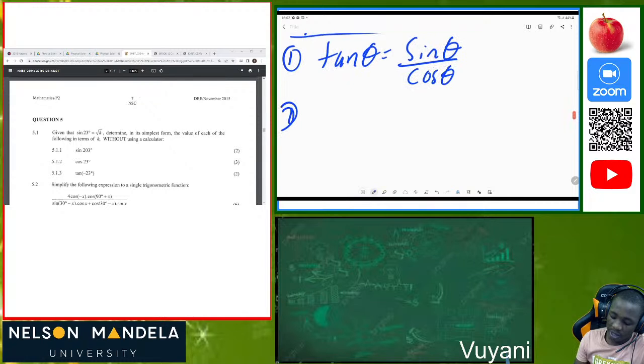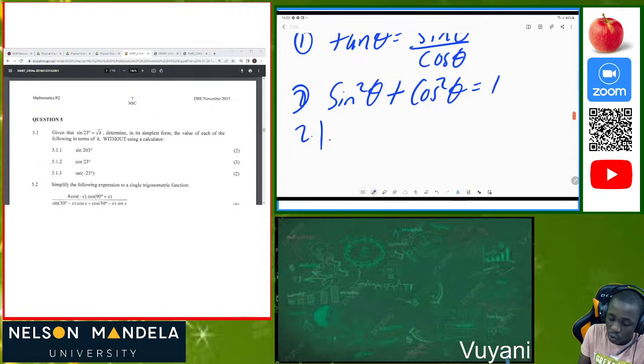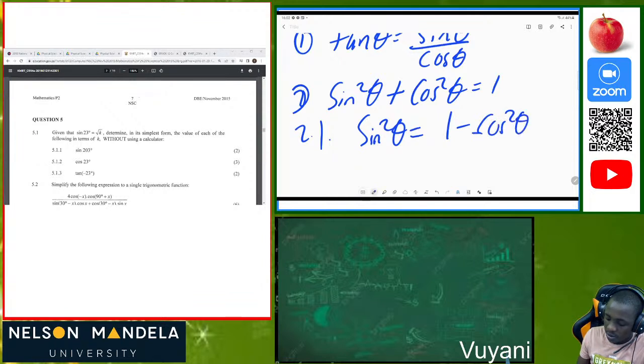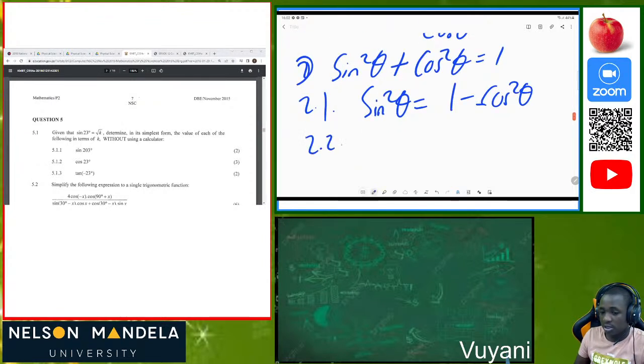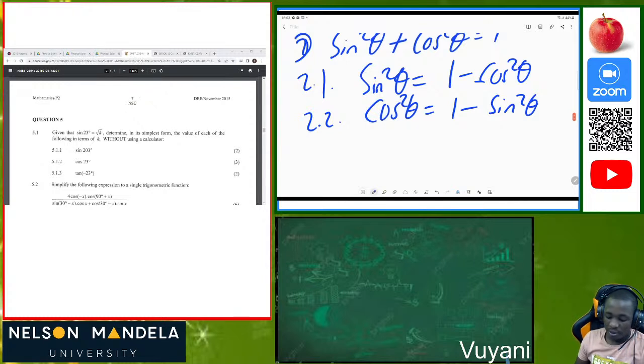Then the second one, we were given that sine squared of theta plus cos squared of theta is always equal to 1. I always have three identities because I have only two from grade 11, but I can make one of them the subject of the formula. For instance, sine squared of theta will always be equal to 1 minus cos squared of theta. So I already made another trig identity on my own. And also when we make cos squared of theta the subject of the formula, it is 1 minus sine squared of theta. So I've already made those two, so that you can also be able to detect and see those.